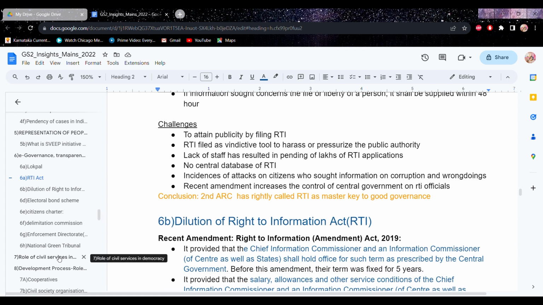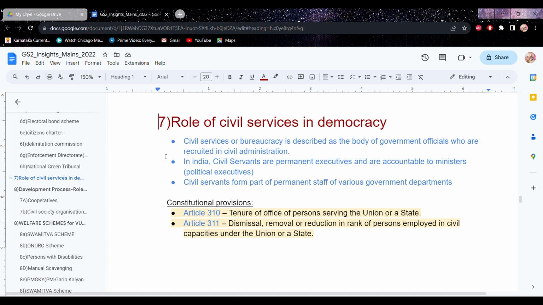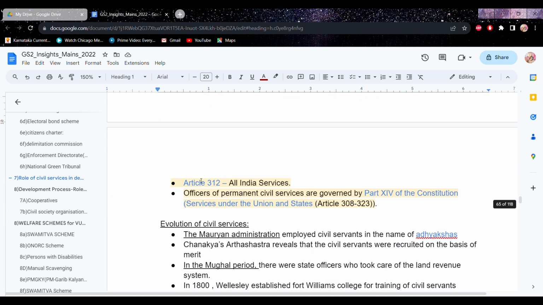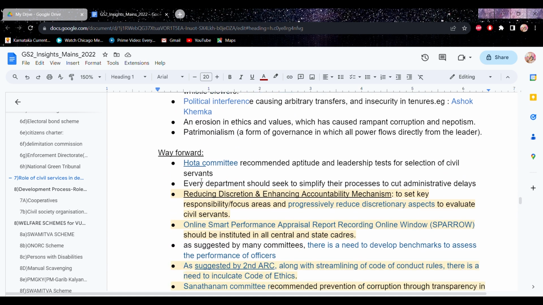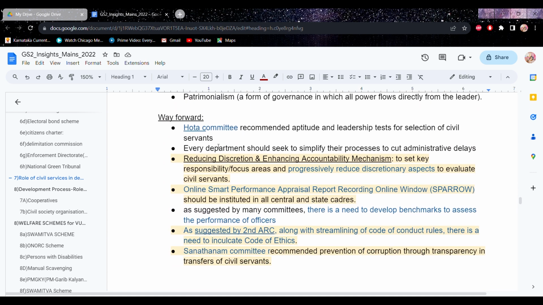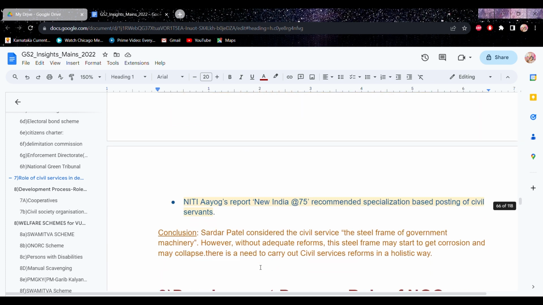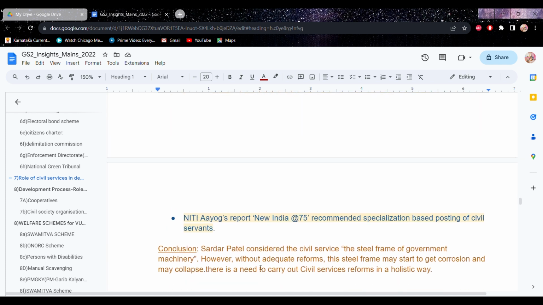Just type role of civil services and democracy and type UPSC Mains GS2. Whatever documents you get, read from those documents as well. Then even from the monthly magazines, these topics will be given, whatever is present in the news. So you can cover it from there also.